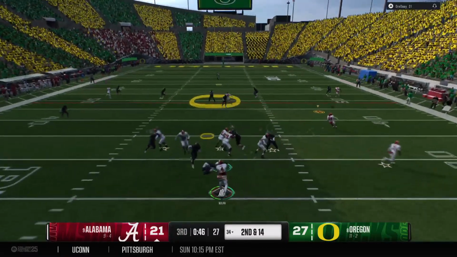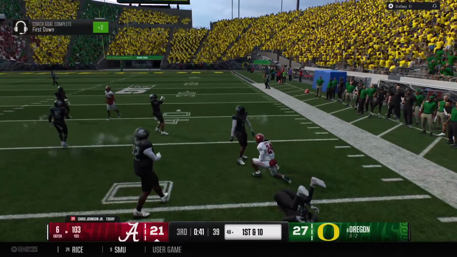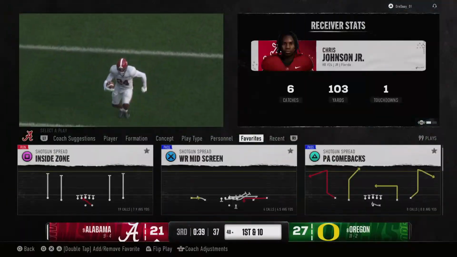Here's the snap, looking to throw. That's caught. It's Johnson. They'll bring him down, but the spin cycle put on that defender, my goodness.